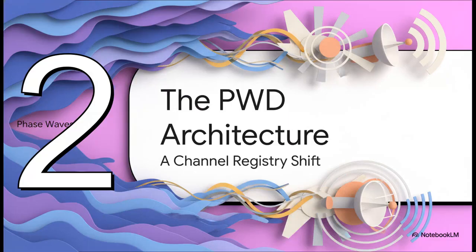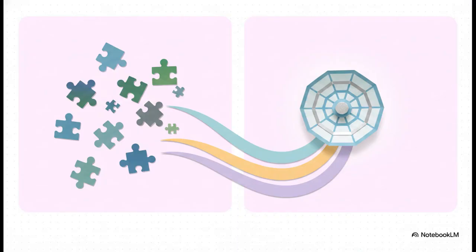Moving to Section 2, the PWD architecture and the shift to a channel registry. So, instead of treating these mysteries in completely disconnected languages, Phase Wave Determinism, or PWD, introduces a massive paradigm shift. It treats these issues not as different worlds, but as 3 distinct channels broadcasting from the exact same hidden source. Gravity, vacuum energy, and singularity defocusing are totally recast as specific infrared outputs of a single, deeply unified structure.